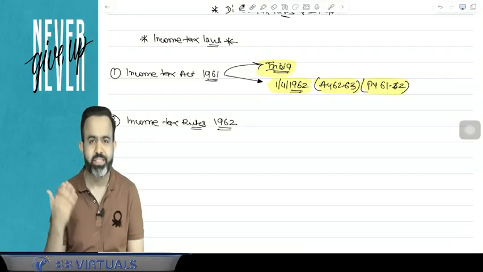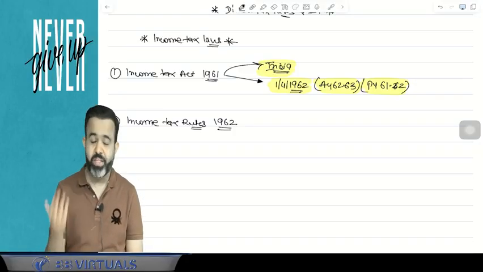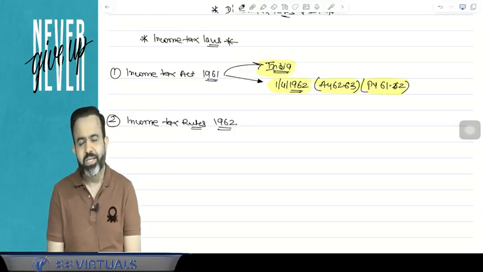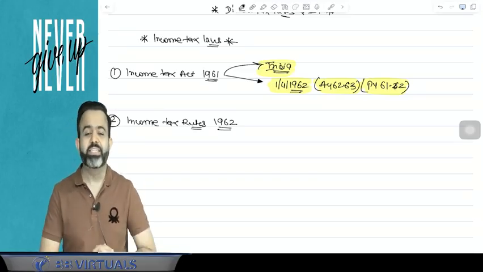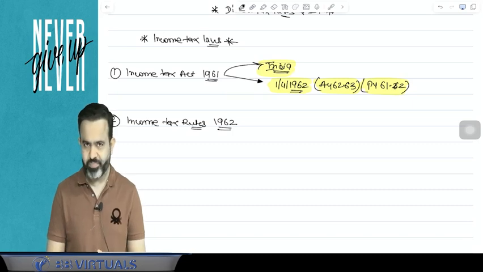For computers, the depreciation rate is 40%. For furniture, the depreciation rate is 10%. For plant and machinery, the depreciation rate is 15%. So where is it given? It is given in the income tax rules.